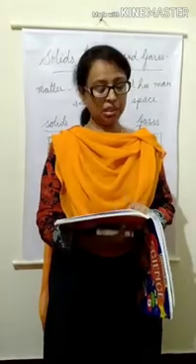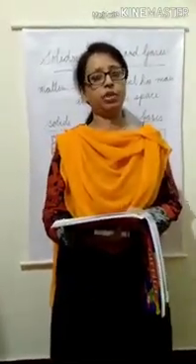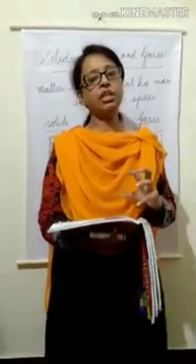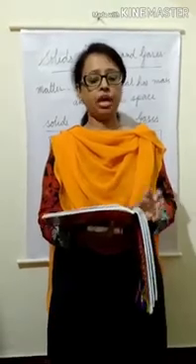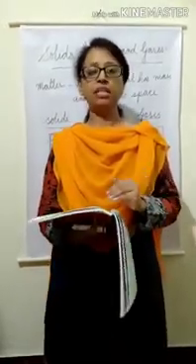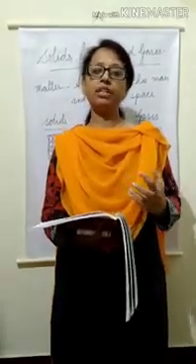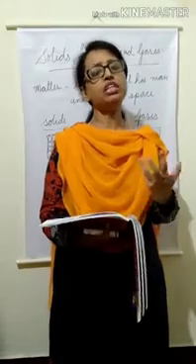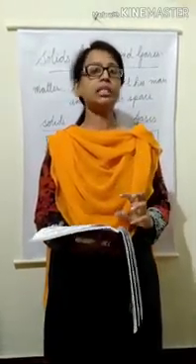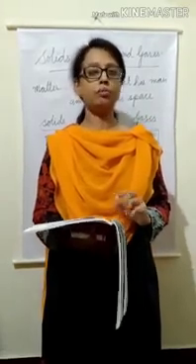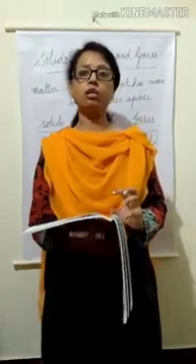Before we begin this chapter, let us see what is matter. Everything around us is made up of matter. For example, book, pen, pencil, wood, rubber, water, air. Everything is matter only. And what is matter? Matter means anything that has mass and occupies space. That is called matter. And matter is made up of small particles called molecules.